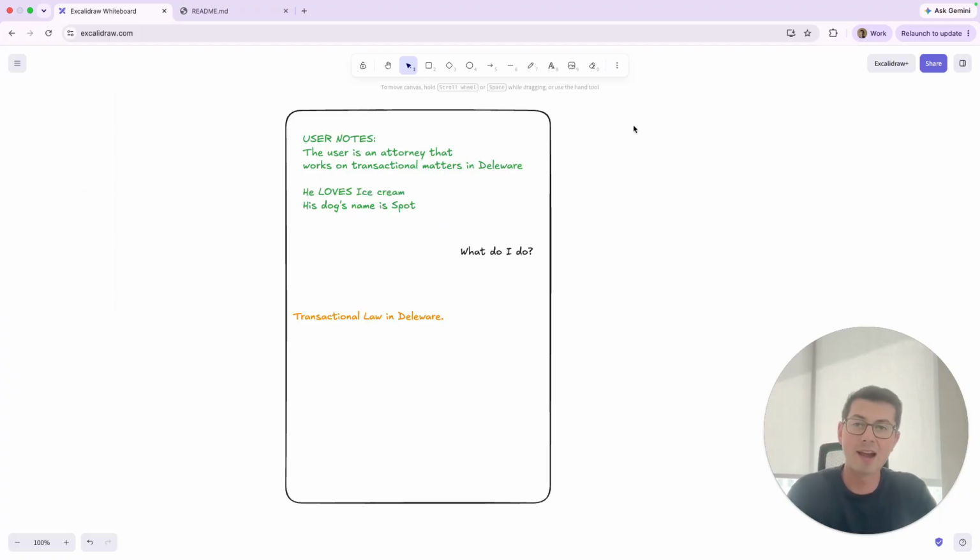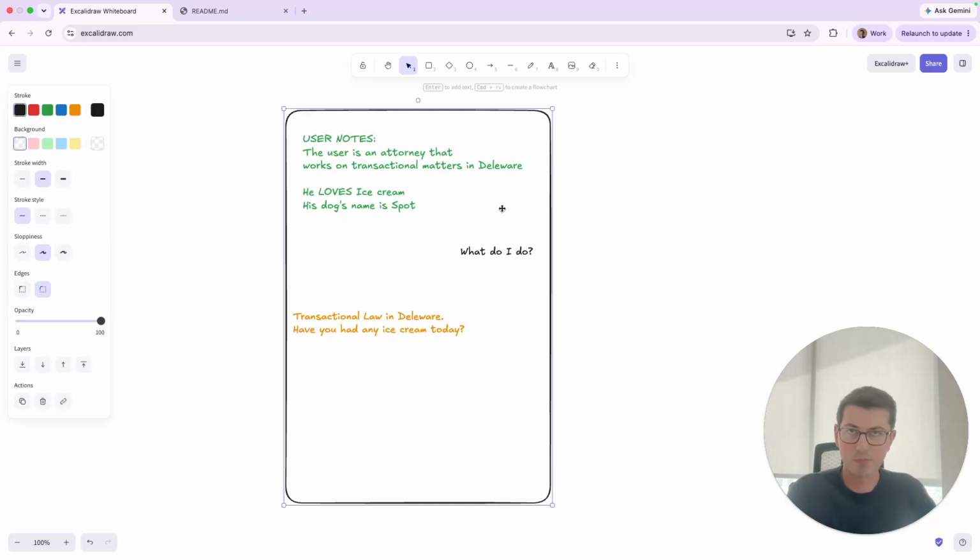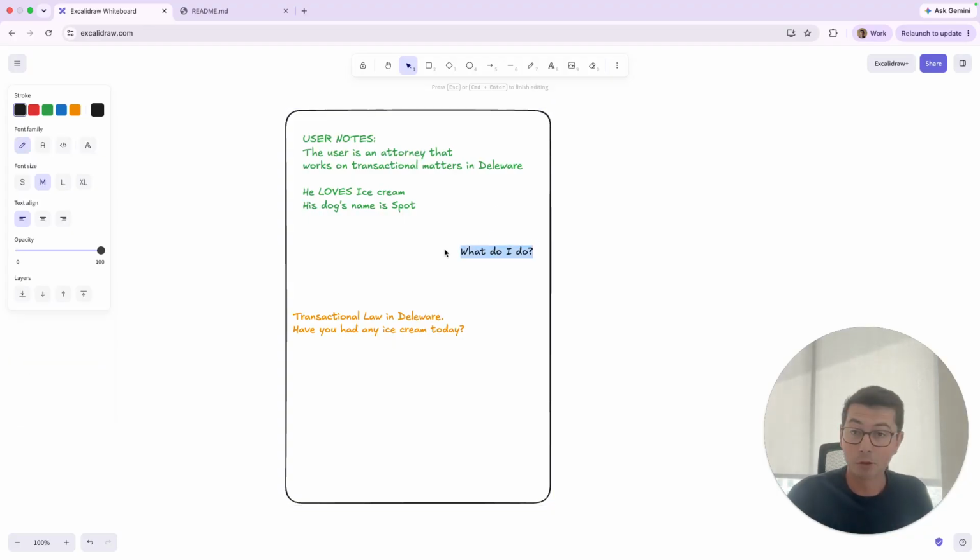Let's imagine that over time, Claude has updated its notes file to include this information about you. So it remembers that you're an attorney that works on transactional matters in Delaware, but it also remembers that you love ice cream and also that you have a dog named Spot. The reason this can get a little weird is you might ask it a question like, what do I do? And Claude is going to answer in transactional law in Delaware, but it's also seeing that, well, he loves ice cream and his dog's name is Spot. So I probably need to use that information if it's being provided to me in the prompt. And so you might get a weird response like, transactional law in Delaware. Have you had any ice cream today?